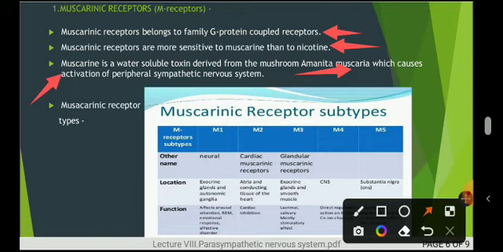Again their location, first M1, where is it located? This receptor, in case of the parasympathetic nervous system, is located in the exocrine glands and autonomic ganglia. M2 receptors are located in the atria and the conducting tissues of the heart. So on the basis of the name cardiac, obviously they are located in the heart. M3: exocrine glands and the smooth muscles. M4 and M5 both are located in the central nervous system, but there is a difference that M5 is specially located in the substantia nigra part of the CNS.